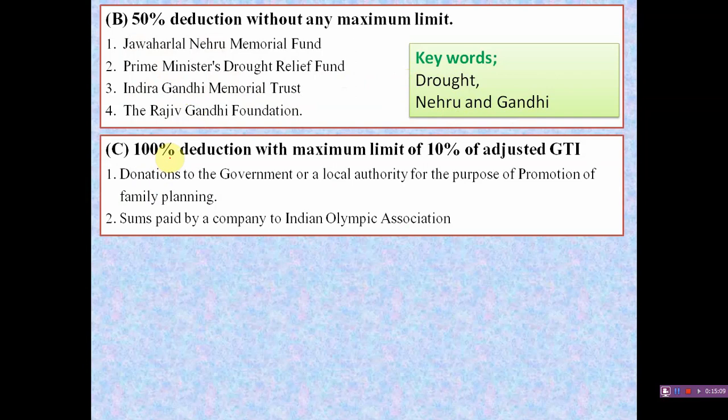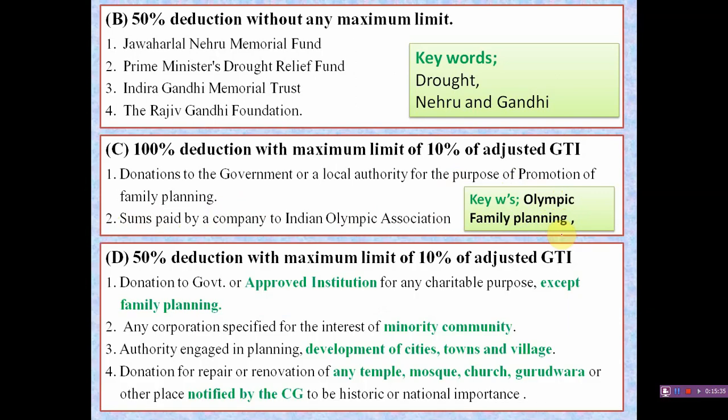And under category C, that is 100% deduction with a maximum limit of 10% of adjusted gross total income, are donations to the government or a local authority for the purpose of promotion of family planning, and sums paid by a company to the Indian Olympic Association. So the keywords here are Olympic Association and family planning.